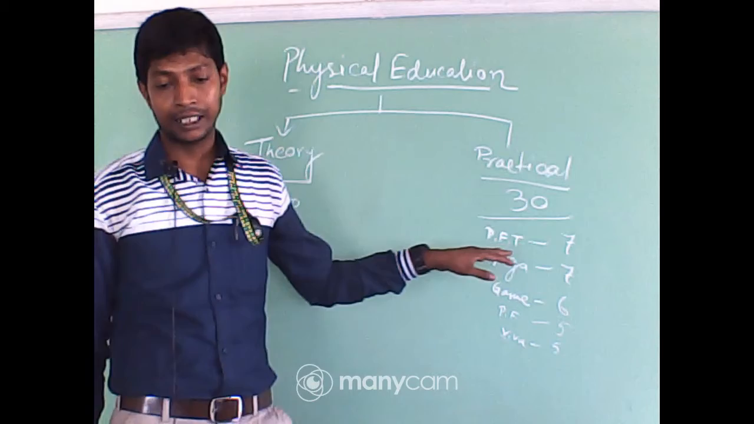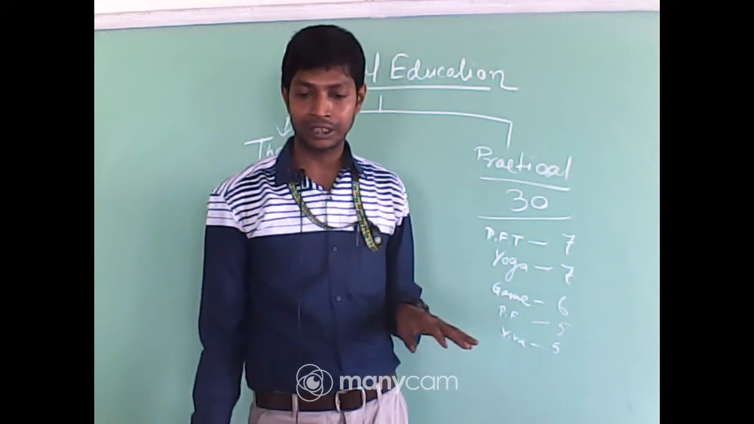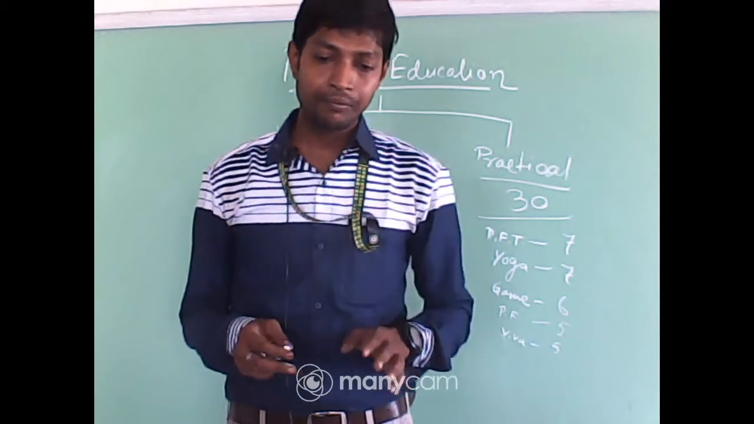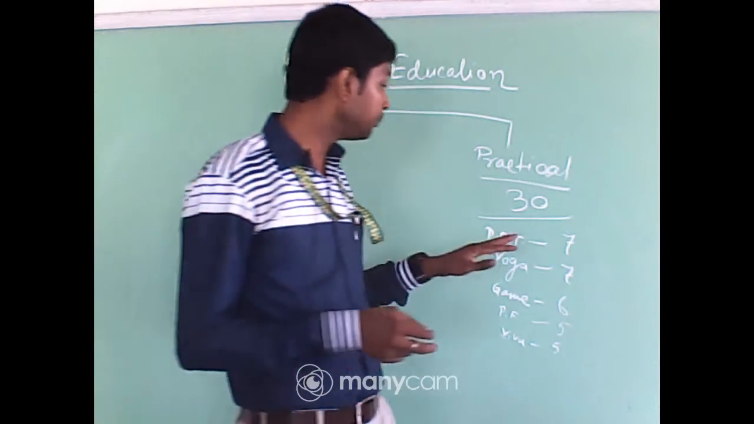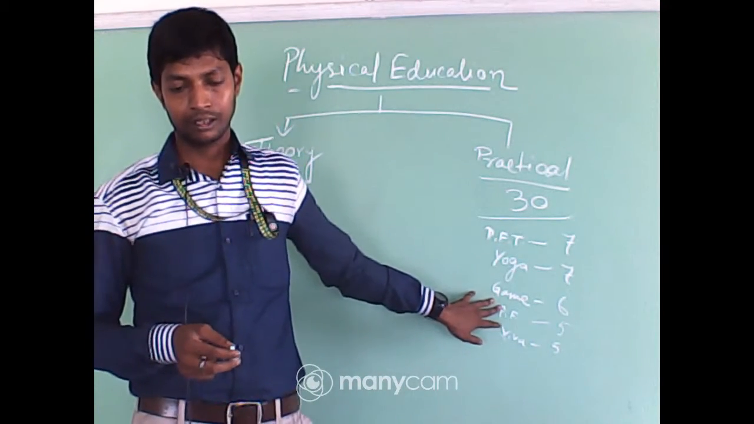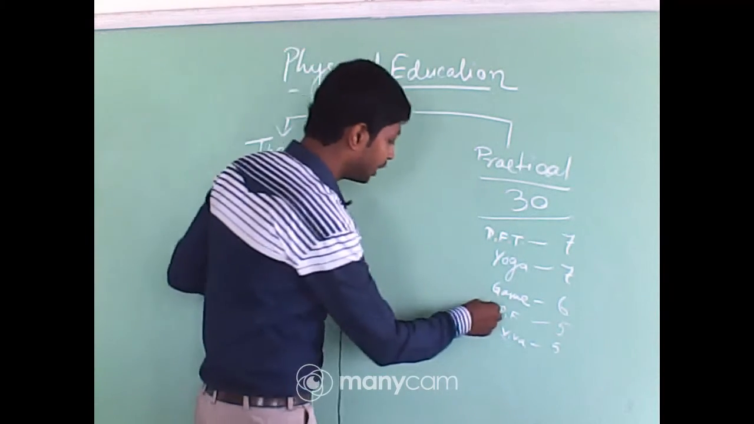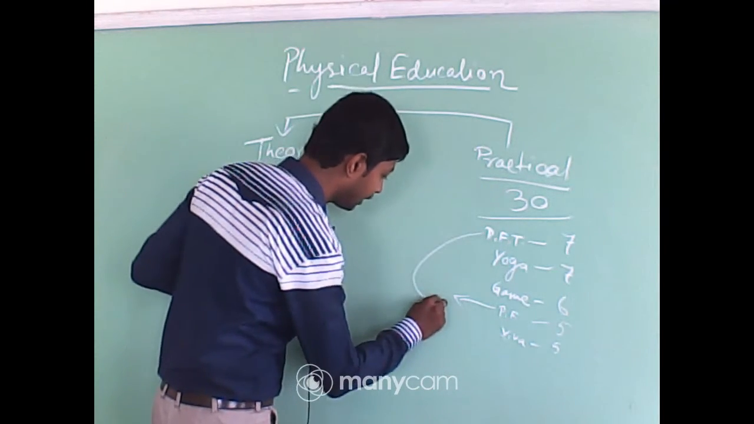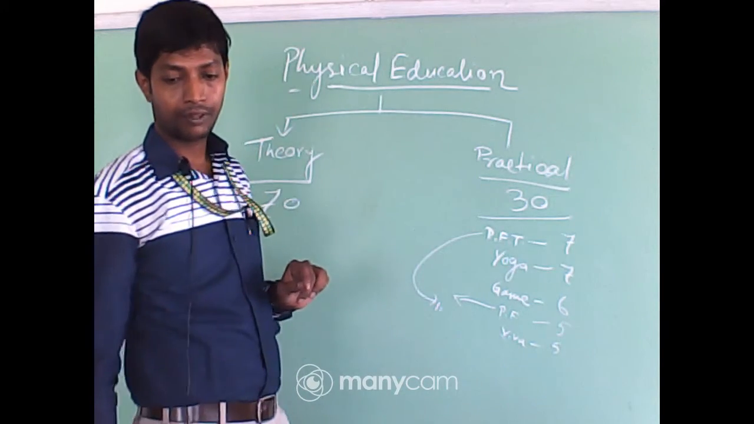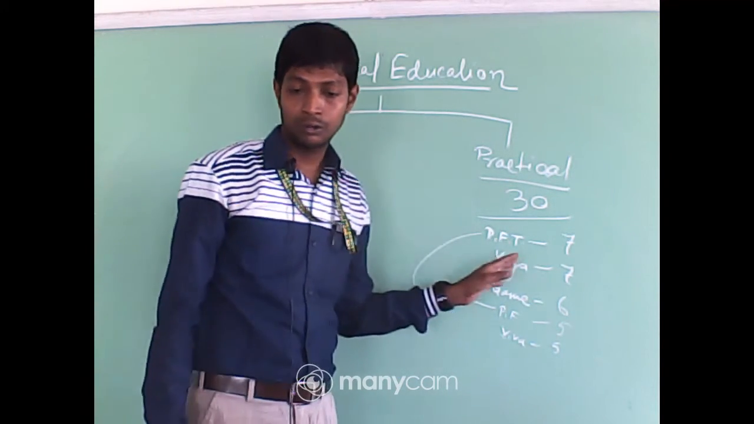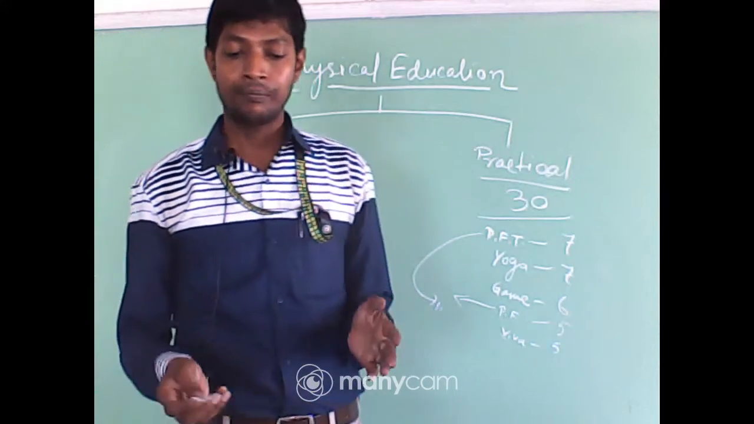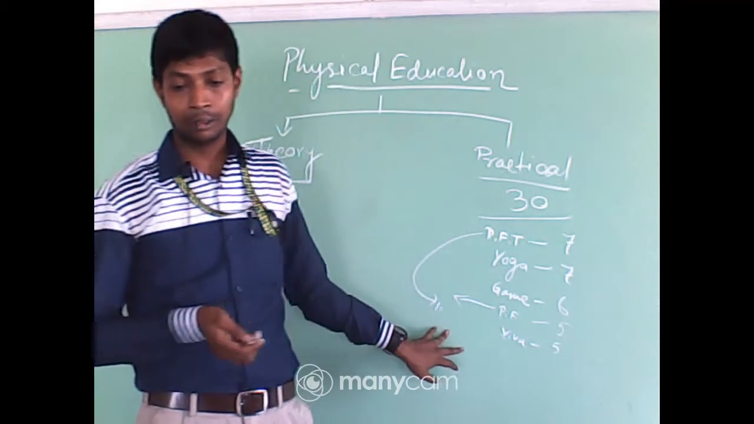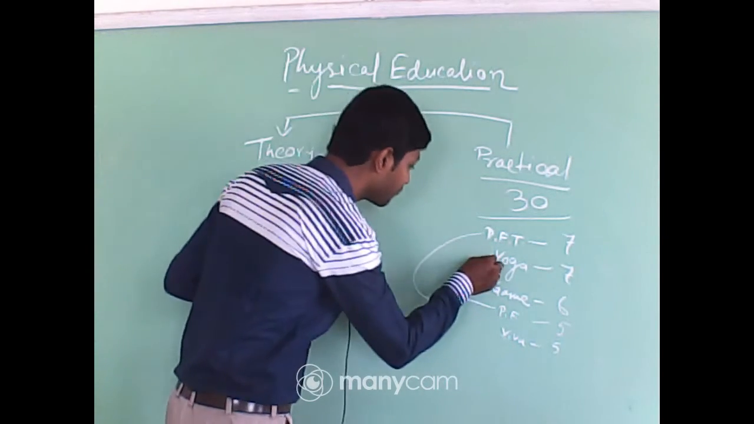In the physical fitness test there is the general motor fitness test. In the general motor fitness test there are 8 tests. Those 8 tests you have to write in the project file. In the project file you have to cover 3 topics. The first topic, topic number 1, is what the general motor fitness test is, and the test items you have to cover. Number 2, yoga.